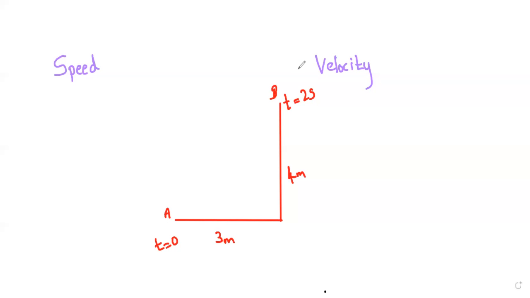So first of all, you need to remember the definition and the equation of speed and velocity. So now we are going to consider that. Let's start with speed. When you're considering speed, we are going to give different types of speed. One is instantaneous speed and the next one is average speed.